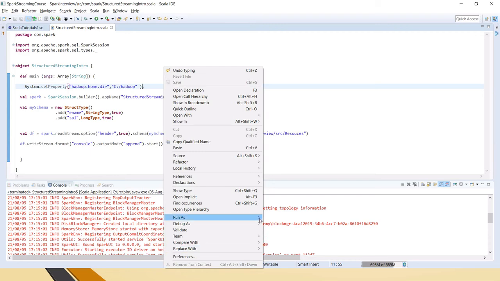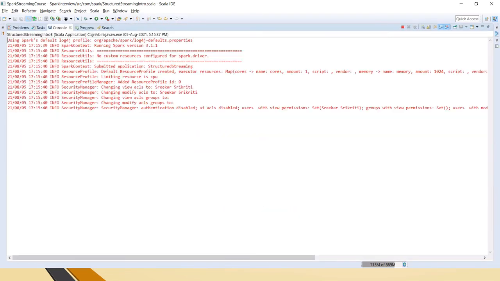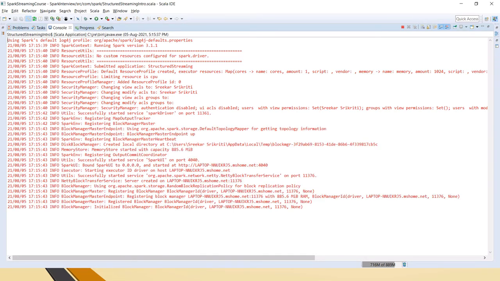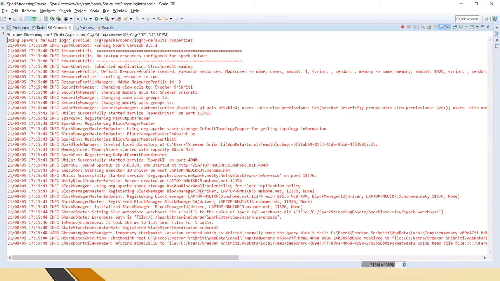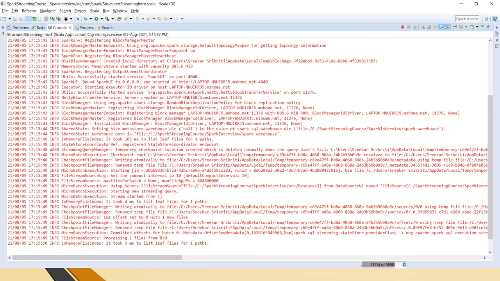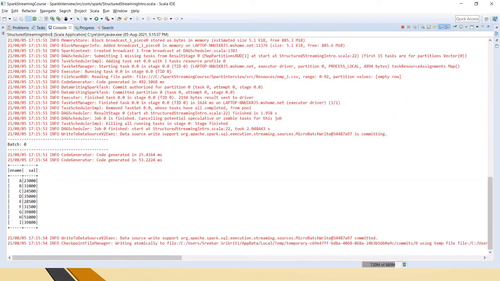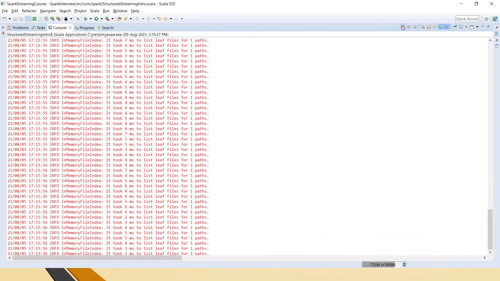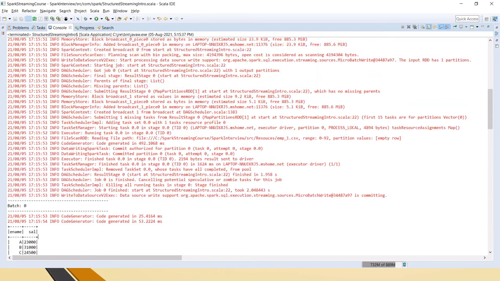Now let me run this, and in the console you can see the batch wise total. Initially it will give it as null, and I will explain that. Anyway, we got it in batch 0 itself.